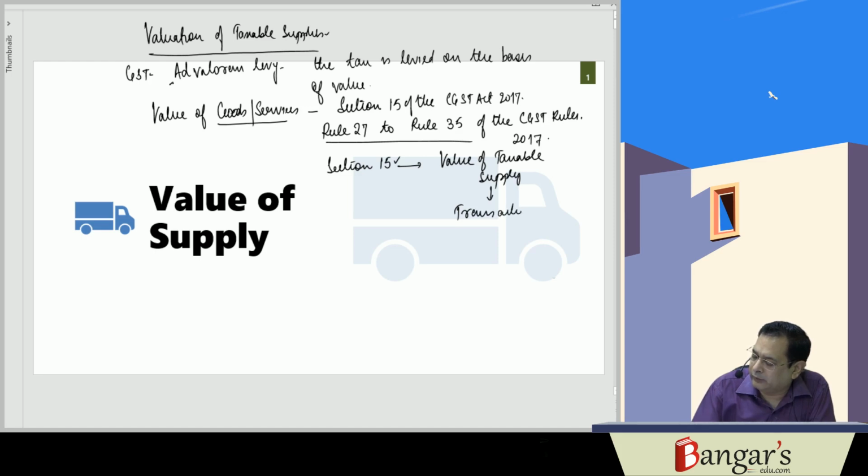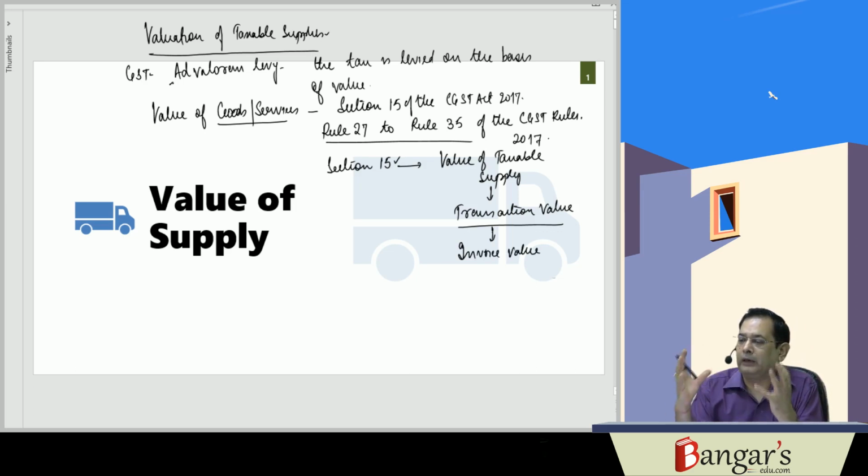Basically, it is a transaction value. And what is transaction value? Transaction value is the invoice value. Whatever the price which is charged for those goods or services where supplier and recipient are not related and price is the sole consideration. That is basically the value.